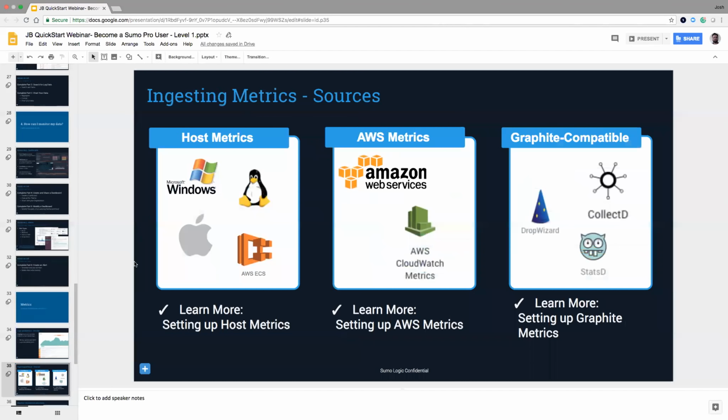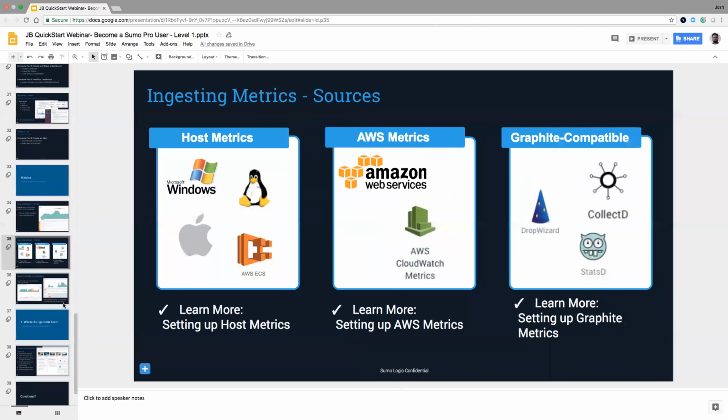Ingesting metric sources, the quick summation of this slide is there's a bunch of different ways to ingest your data into Sumo Logic for metrics, similar to the way that there's a bunch of different ways to do it using your logs. And like I said earlier, those would be covered typically in level 3. So I just wanted to highlight that you can do it, but I'm not going to go over the specifics on setting that up right now.